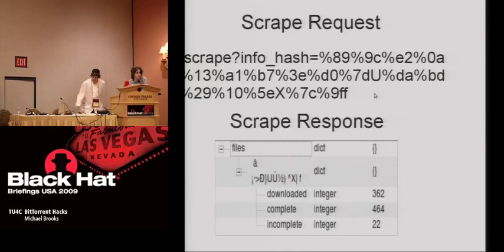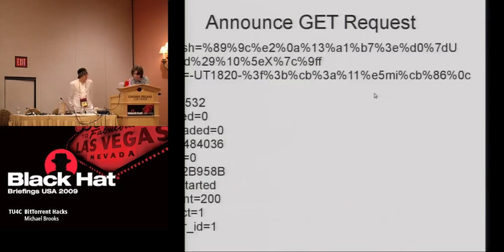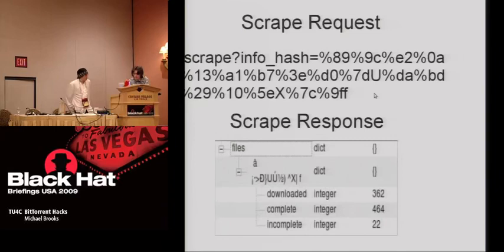Immediately after opening a torrent file, your BitTorrent client is going to send a scrape request to the tracker. The scrape request is an HTTP GET. The tracker responds with statistics about the torrent file, including the number of people who are downloading it, in addition to how many people are seeding and leeching.